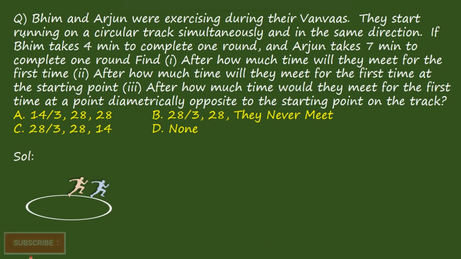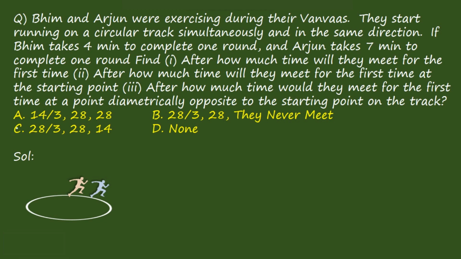Coming to the next question. Bhima and Arjun were exercising during the Vanavas. They started running on a circular track simultaneously in the same direction. Bhima takes 4 minutes to complete one round and Arjun takes 7 minutes to complete one round. First, find after how much time they will meet for the first time. Second, after how much time will they meet for the first time at the starting point. Third, after how much time will they meet for the first time at a point diametrically opposite to the starting point on the track.